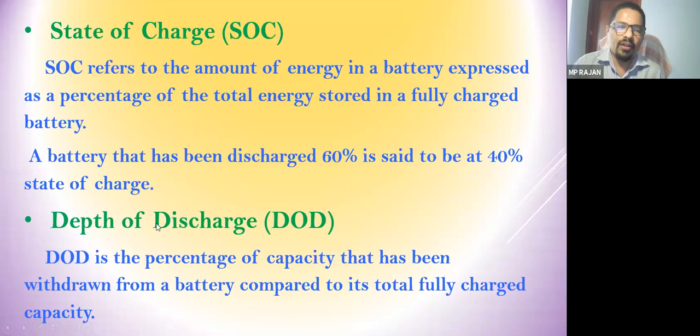And one more, the manufacturer will indicate what is the DOD of the battery. So how deep you can go for the discharging without getting the battery damaged. Without damaging, आप कितना discharge निकाल सकता है? Normally we cannot go 100% discharge in any battery. There is no battery from which we can take 100% charge. जितना charge किया उतना हम नहीं ले सकते हैं because of the chemical reaction. So how far you can go depends upon the battery.